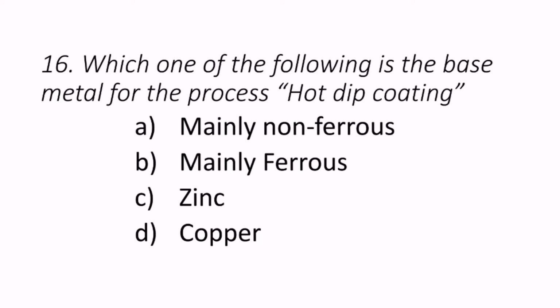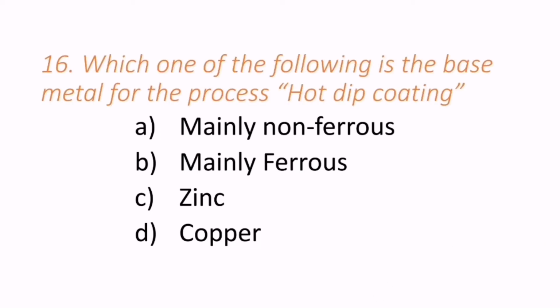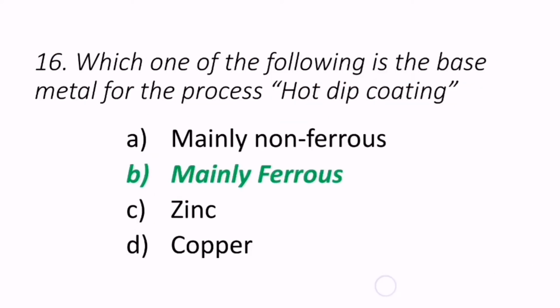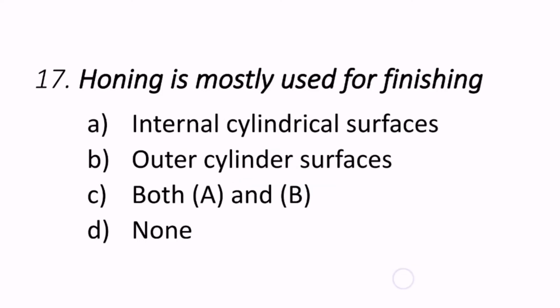16th question, which one of the following is the base metal for the process hot dip coating? So what is the base metal for hot dip coating? Mainly non-ferrous, mainly ferrous, zinc, or copper. So the correct answer for this hot dip coating is mainly ferrous base metal. B is the correct answer.